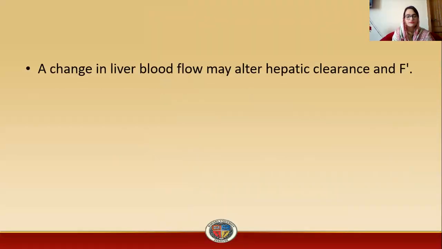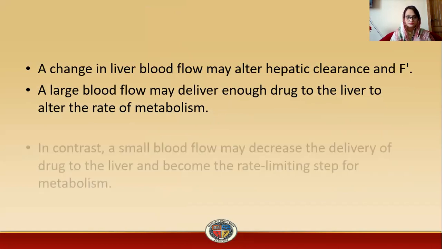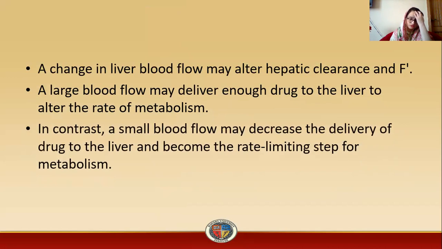A change in liver blood flow may alter hepatic clearance. If the blood flow toward the liver is changed, then it can alter the hepatic clearance, and a larger blood flow may deliver enough drug to the liver to alter the rate of metabolism. So, the larger the flow toward the liver, the greater will be the metabolism. In contrast, a small blood flow may decrease the delivery of drug to the liver and become the rate limiting step for metabolism.